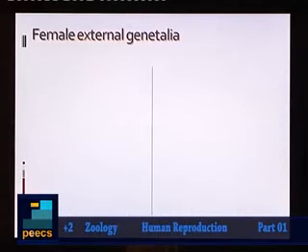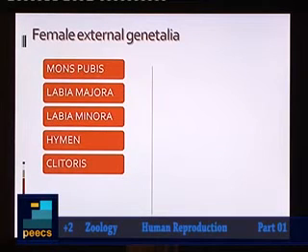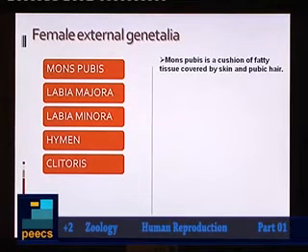Now coming to the last portion, the female external genitalia. The external genitalia in a female has got different components: mons pubis, labia majora, labia minora, hymen, clitoris. Mons pubis is actually a cushion of fatty tissue that is covered by skin and pubic hair.